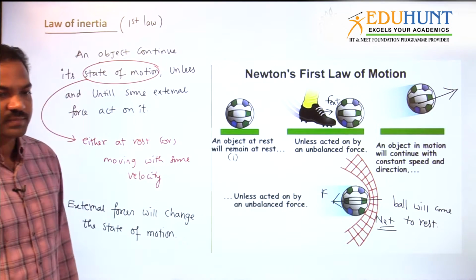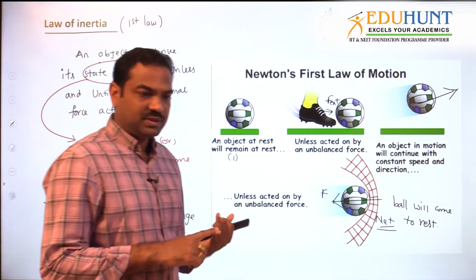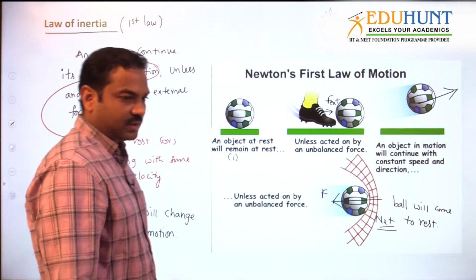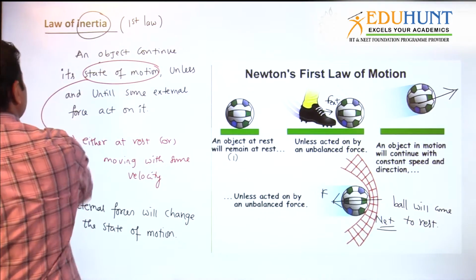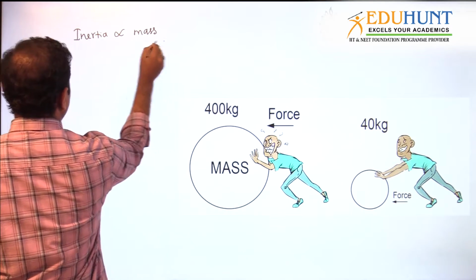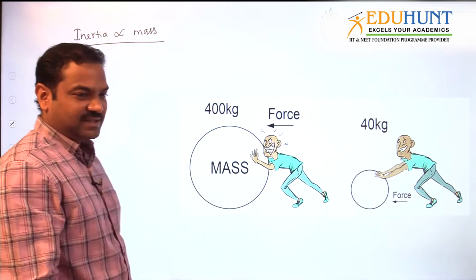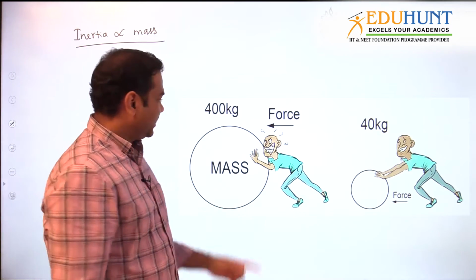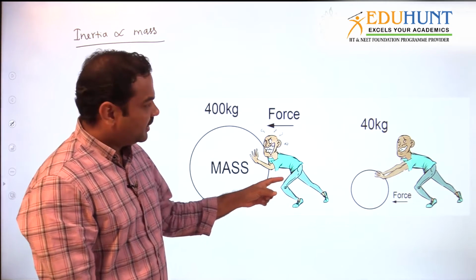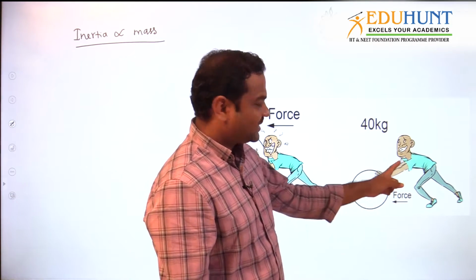All of you okay with this? Understood? That means to change the state of motion, some external force is required. Why do we call it inertia? Inertia is proportional to mass. If it is 400 kg, it will be tough to move the body, and at 40 kg it is easy to move.